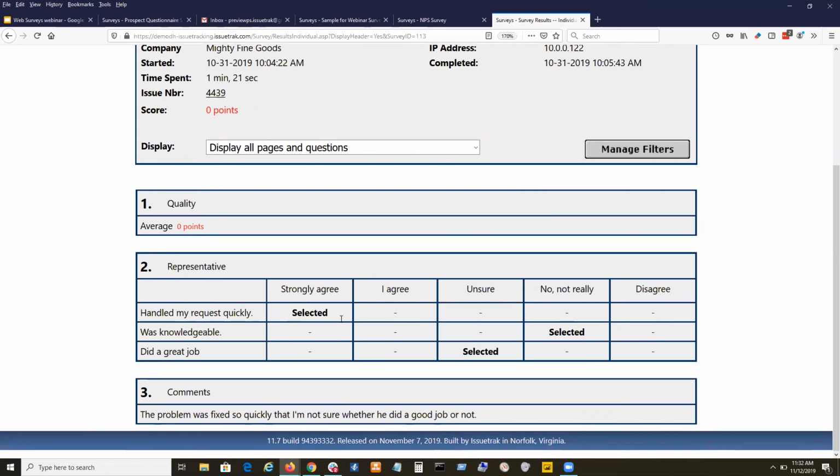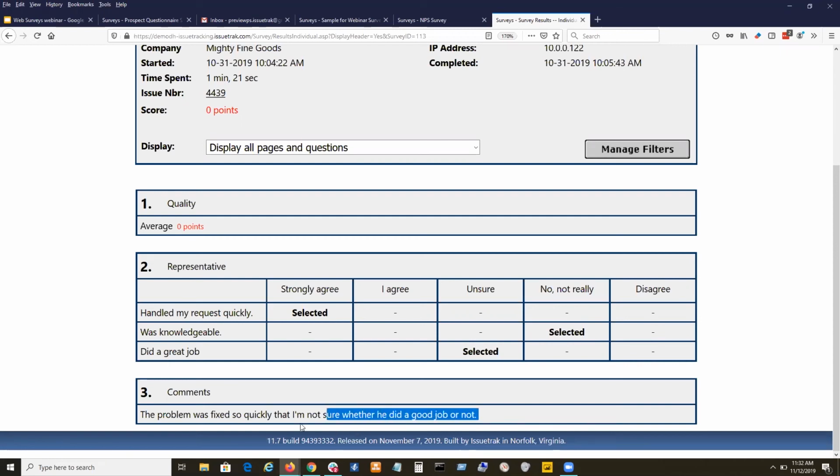You can see I strongly agreed to the way I said average for quality, strongly agreed to the way my request was handled quickly, but I was unsure about whether they did a great job or whether the guy I worked with was knowledgeable. And this kind of goes back to that voice of the customer, right? What is the temperature of this relationship, right? You can see it's decidedly a little tepid here. They don't strongly agree with me, right? Well, I need to know why that is, and that's where our actionable feedback comes from right here.